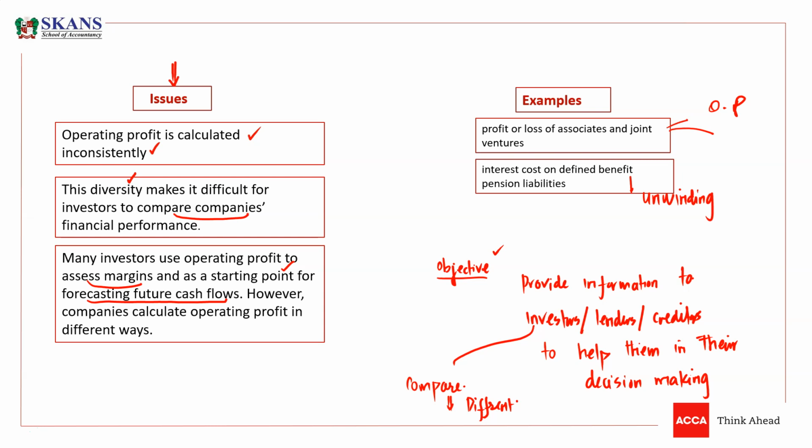So look, I've just taken examples of two items. In industry, some companies are including these items in operating profits, some are not including these in operating profits.